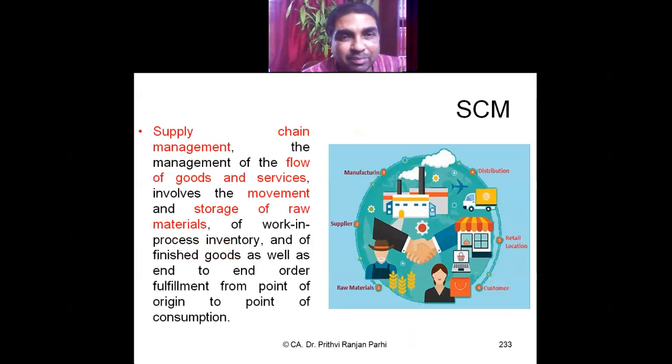Similarly, SCM or supply chain management is one more kind of technique where we manage the flow of goods and services and movements of goods; entire storage management and stores management is taken care of. All these aspects are managed in such a way that overall cost can be minimum, right? All the supplies involved in the manufacturing process, distribution process, retail location areas, customer areas, raw material related activities, all these things are managed properly. That is called supply chain management. It is managed in such a way that it will reduce the cost.